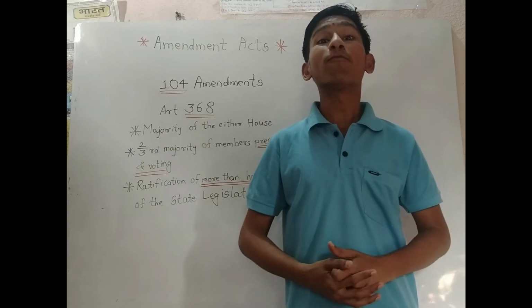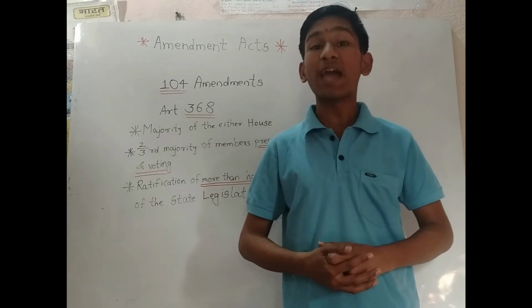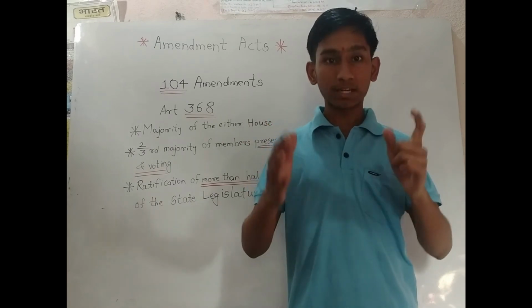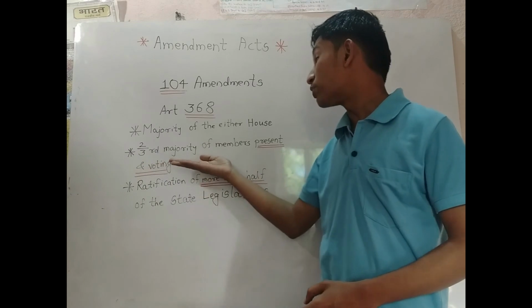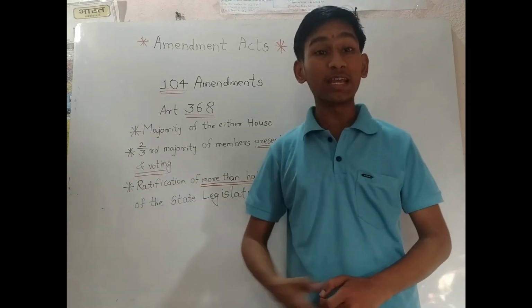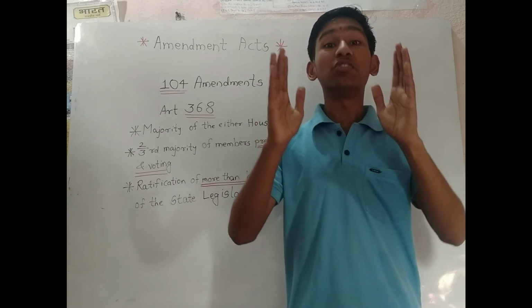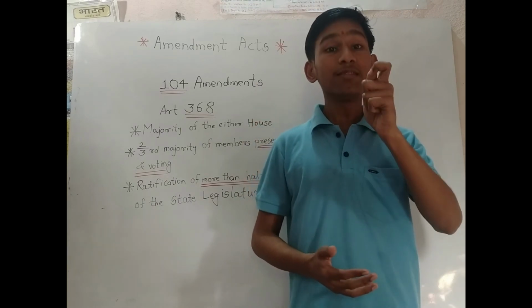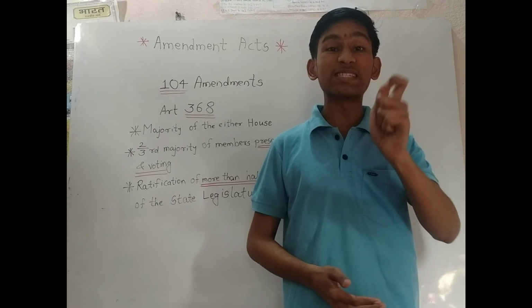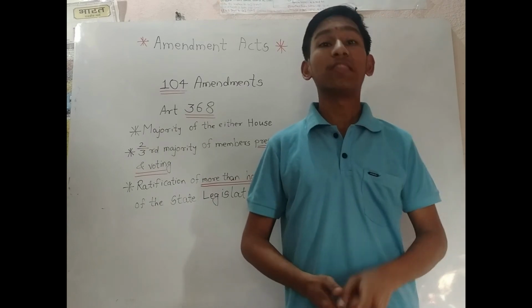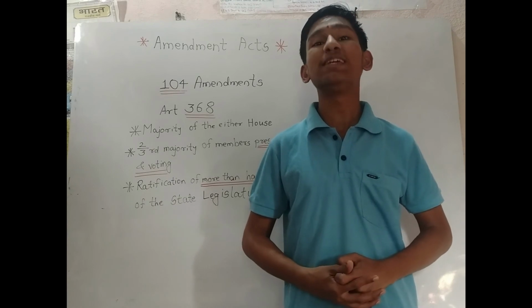It means the assent of more than half of the members of either house is important, and if this assent is granted, then a 2/3 majority of members present and voting in both the houses is also important. And if this assent is also granted, then the act goes to the president for the president's assent, and if the president signs the act, then the amendment to the constitution is made.